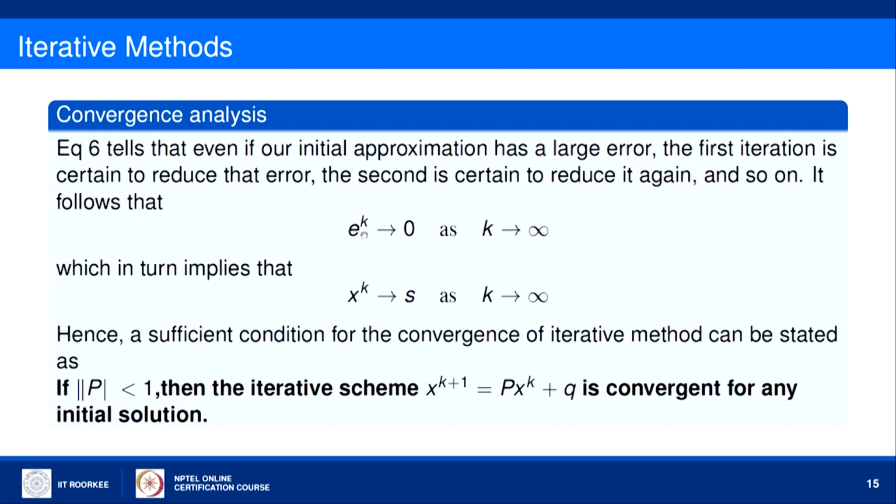It follows that the error in kth iteration will be 0 when k is tending to infinity, which implies that the sequence of approximations will tend to the exact solution as k tends to infinity, because this error is tending to 0. Hence, a sufficient condition for the convergence of the iterative equation can be stated as: if the norm of matrix P is less than 1, then the iterative scheme x_(k+1) equals P x_k plus q is convergent for any initial solution, because whatever large error you are having initially, it will reduce in each subsequent iteration.